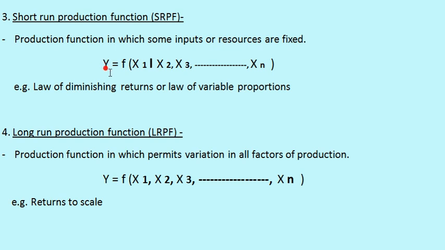Here y is equal to a function of x1, x2, x3, and so on. Here there is a vertical bar after the x1.